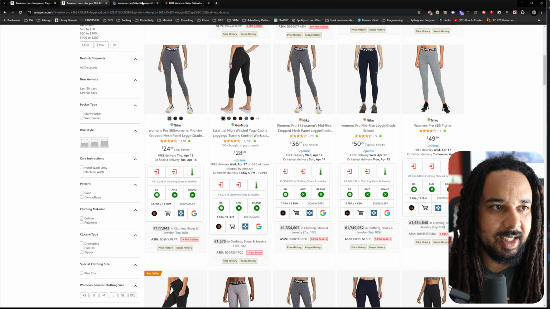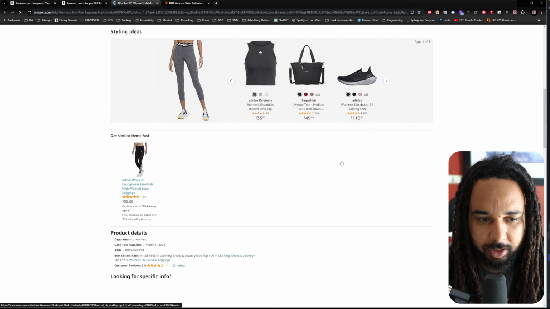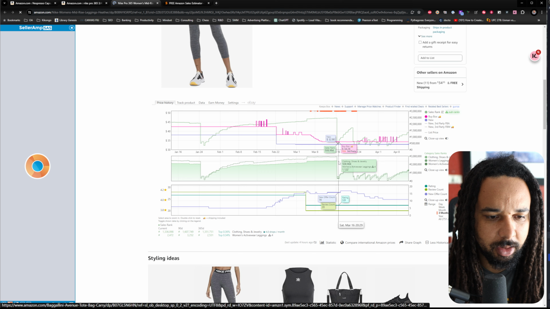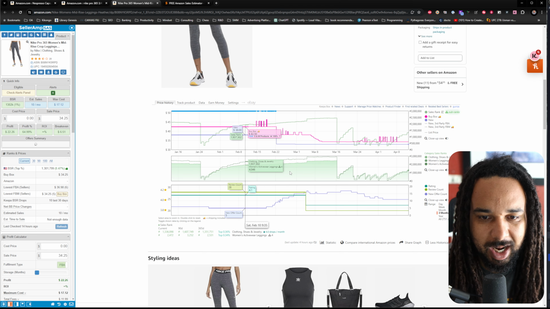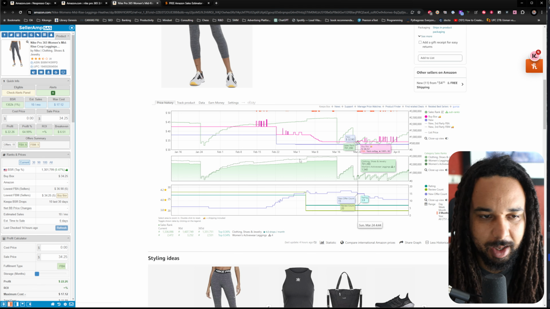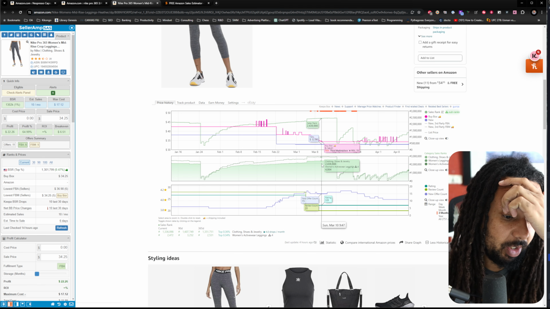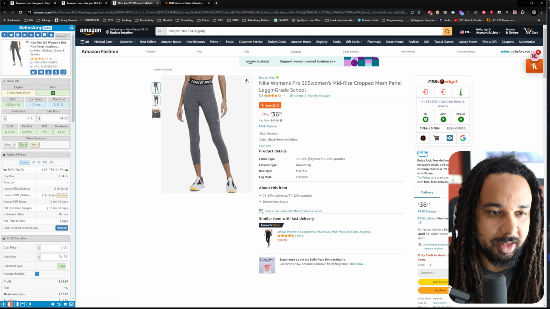Let's see if we actually get this data from Keepa right here. All right, let it load a little bit. Here we go. We do not get it right here, I think because the listing is ranking quite high, and I'm not even sure that there's just one variation. But as you were able to see, on a lot of listings you will actually get that info, and this is the info that you should trust first, okay? Because whatever you're going to see on Keepa is coming straight from Amazon, okay? And Amazon has the best data, okay? So if Keepa is saying something different than SellerAmp, trust Keepa, okay?